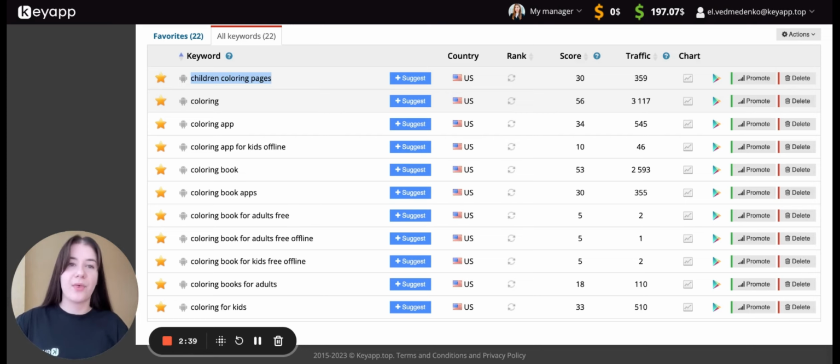But still, using this method, you may test at least if there is some traffic for this search request, and if it's worth promoting your application to the top 1 with this keyword. So nowadays, it is one of the most workable methods to test the approximate number of downloads you may get, but still, no one can guarantee you the particular number of installs from the particular search request.